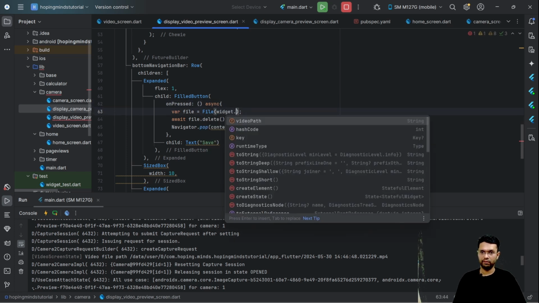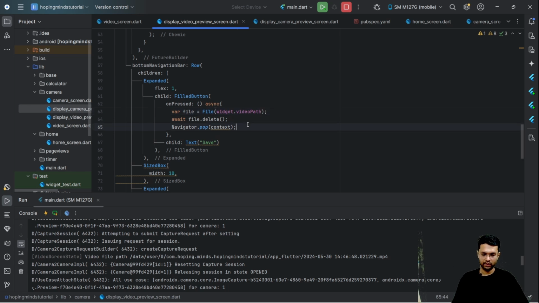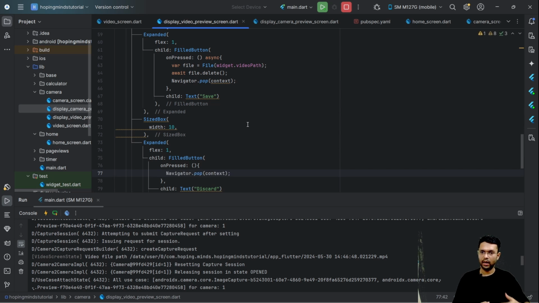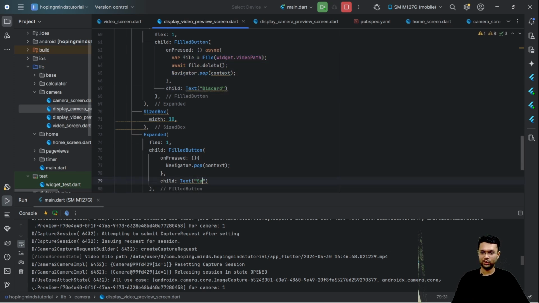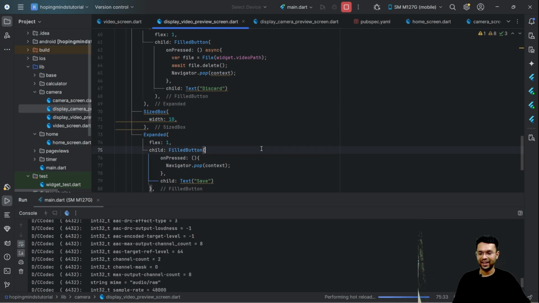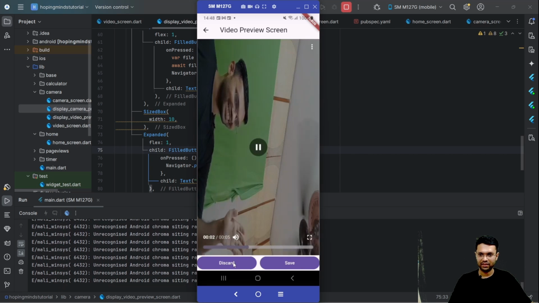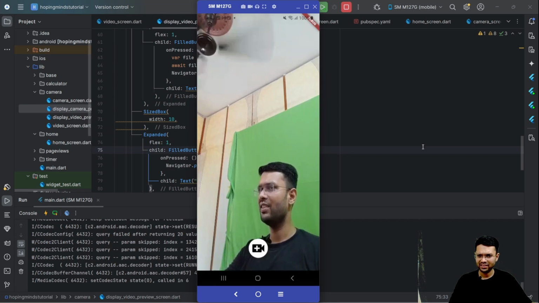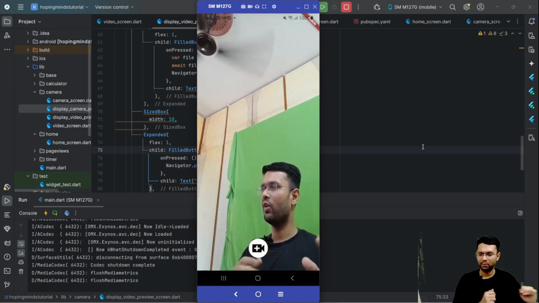Here I'll put widget.videopath. Now when it comes to discard, I'm just going to move back without, oh, I did a wonderful job. This should have been discard because I'm deleting the file, and this should be save as we are just moving back without making any changes. Well, let's try doing a hot reload and then pressing this discard button to go back, and then what I understand is I can still hear a bit amount of sound from my player.